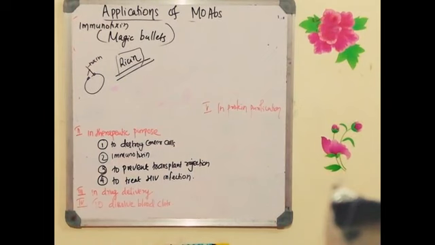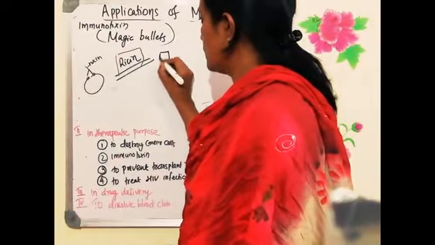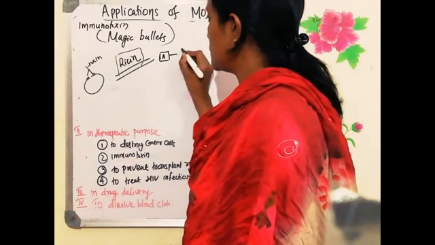Ricin is composed of two polypeptide chains, A and B. The ricin polypeptide consists of two proteins. What are those two proteins? One is A, another one is B. So we will take the structure in this way: one is A, another one is B.